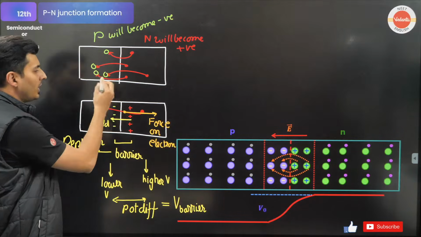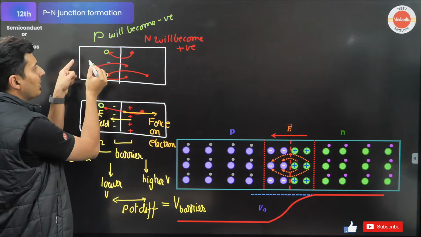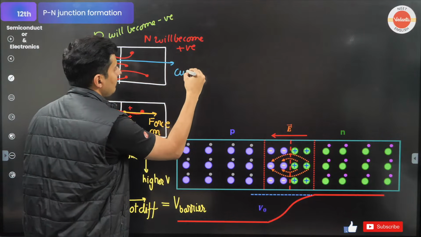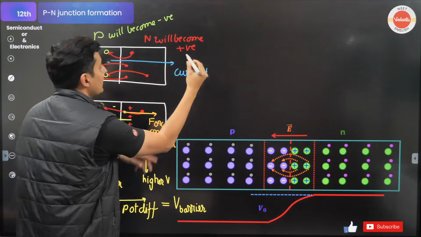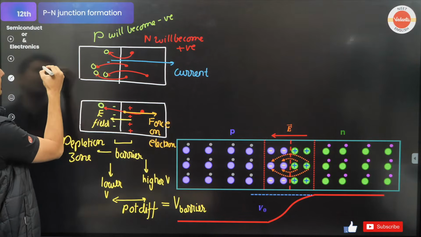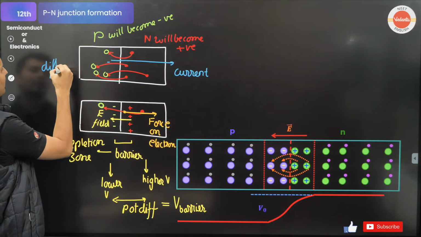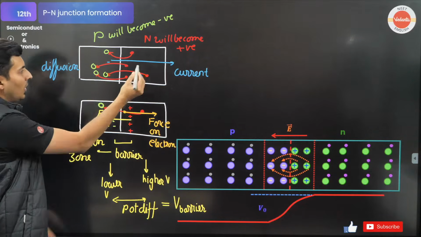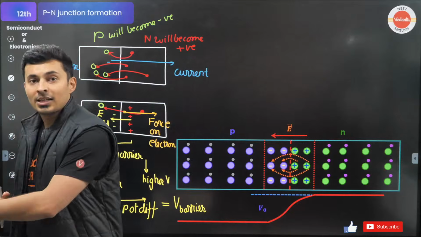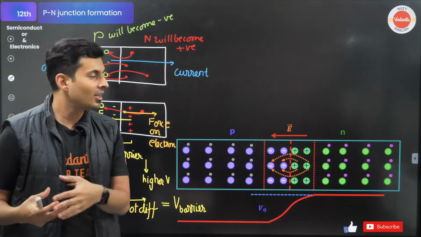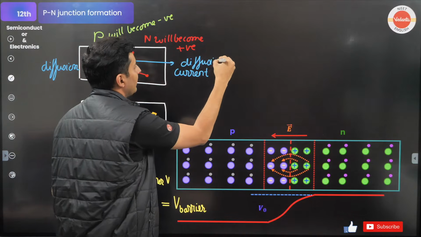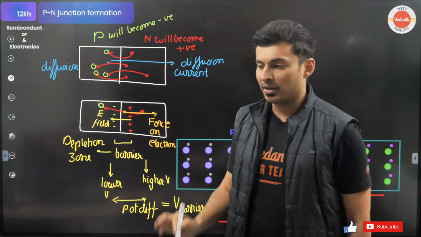Now, because the electrons initially jumped from here to here, where is the direction of the current, my dear students? Because the electrons are jumping from here to here, current will go like this. This process of the electrons jumping from here to here is basically called diffusion. The moment these electrons see, oh, there are holes, they'll go running like this. That is called diffusion. They diffuse. That is why this current is called the diffusion current. What is it called? Diffusion current.